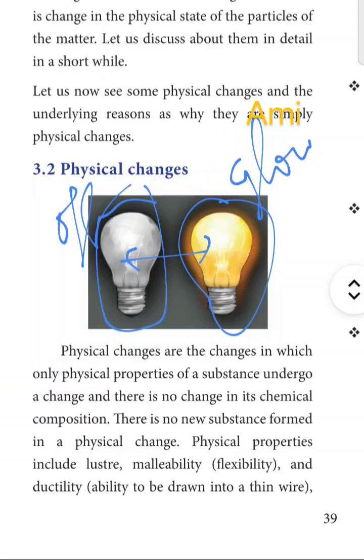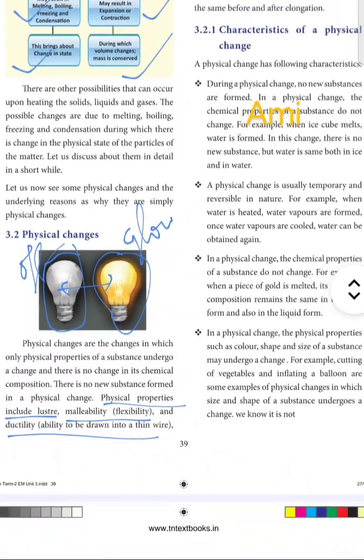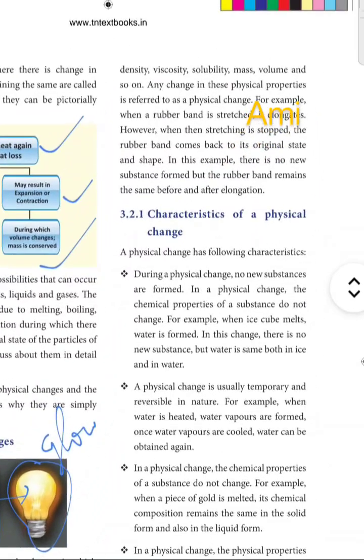No new substance has been formed. So the physical properties include luster, malleability, ductility, sonority, density, viscosity, solubility, mass, volume. So any change in the physical properties of a matter can be referred to as a physical change.